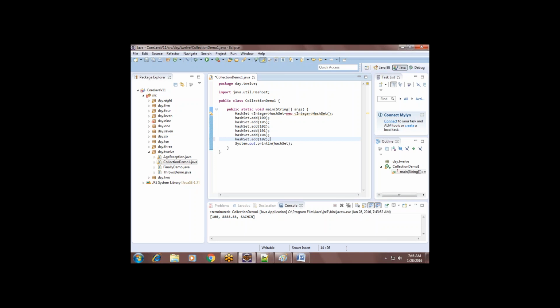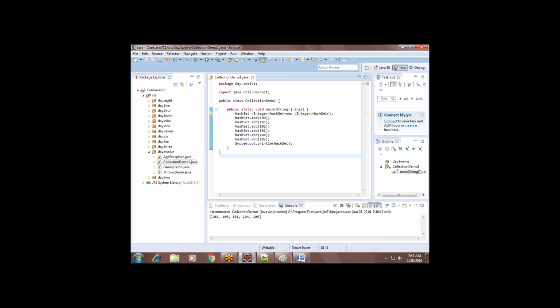Can I add 102 once again? Let's see. See? Repeated values are not allowed. Is it coming repeatedly or only once? Only once. That is the power of set interface. It does not allow duplicate values. Understand?